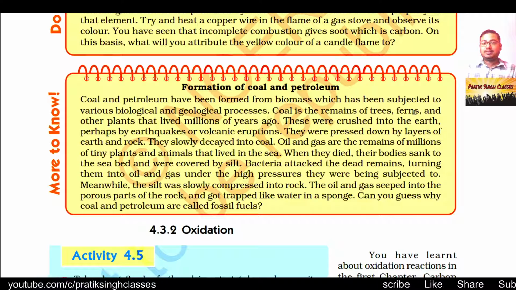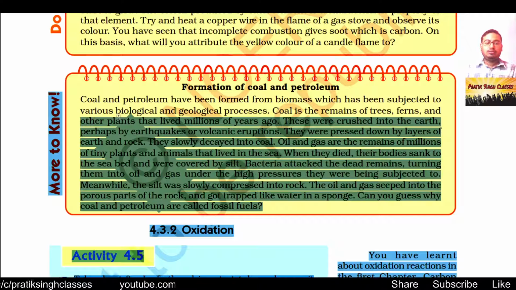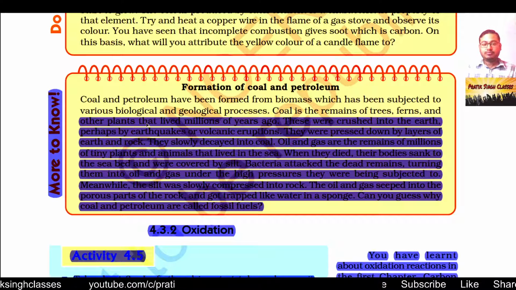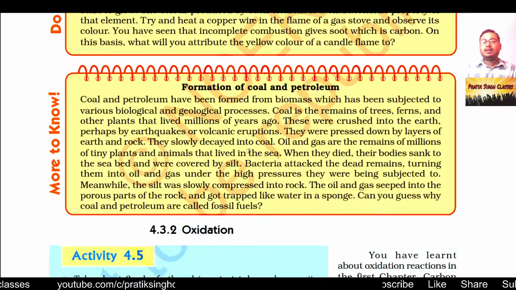Coal is the remains of trees, ferns and other plants that lived millions of years ago. For the conversion of biomass into coal and petroleum, nature takes millions of years, but to burn them, it just takes fractions of a second. These were crushed into the earth, perhaps by earthquakes or volcanic eruptions. This means they went inside the earth's surface because of some natural activity. They were pressed down by layers of earth and rock, layer after layer added above them. Then they slowly decayed into coal.